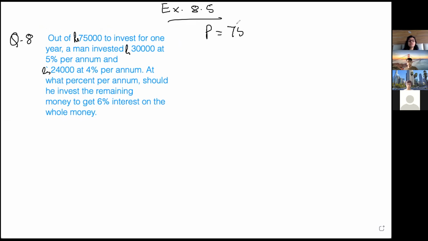Principal is the total, rupees 75,000. A man invested rupees 30,000. The last part asks at what percent per annum he should invest the remaining money to get 6% interest on the whole money. So let us suppose the rate is 6% for the whole money, and we'll find that first.